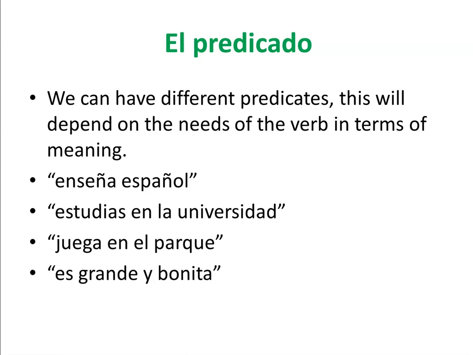Then we have es grande y bonita. In this case, we have the verb es, which is the verb to be. And in Spanish, we have two verbs that we're going to talk later about. So in español, we have ser y estar. In this case, we're using ser. Entonces, this verb requires more information in order to complete the meaning. In this case, we are describing, so that's why we are providing adjectives. Es grande y bonita.